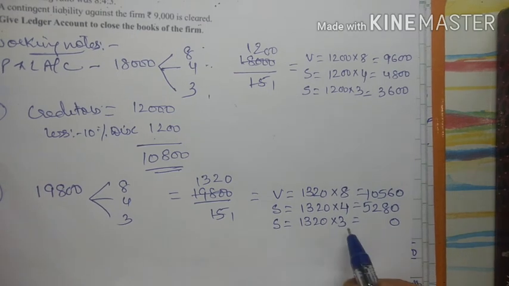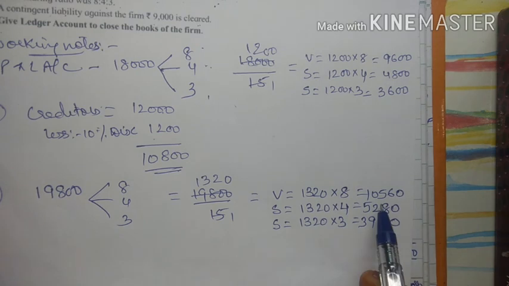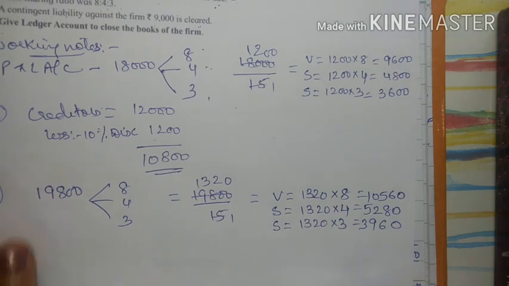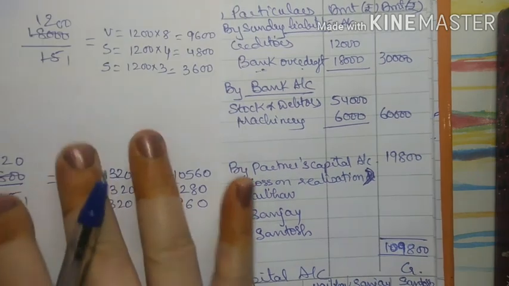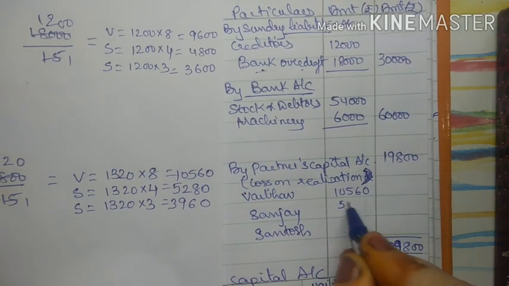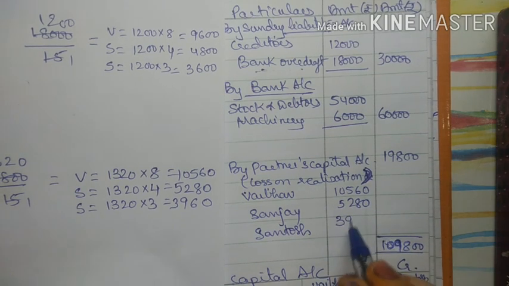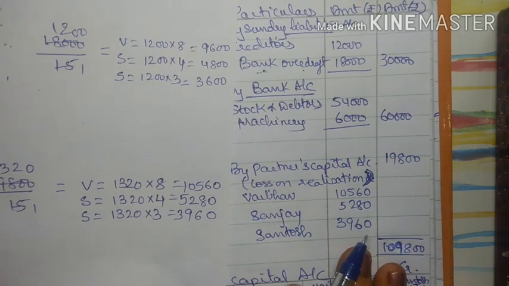And here it will be 3960. So the amounts are 10,560, 5280 and 3960. So I will write this in the inner column here. So this is there in realization account credit side.